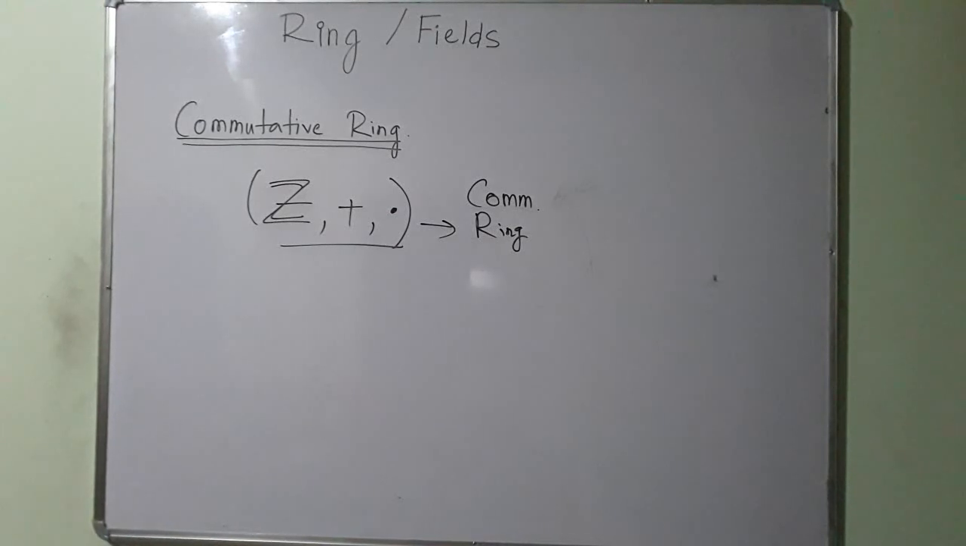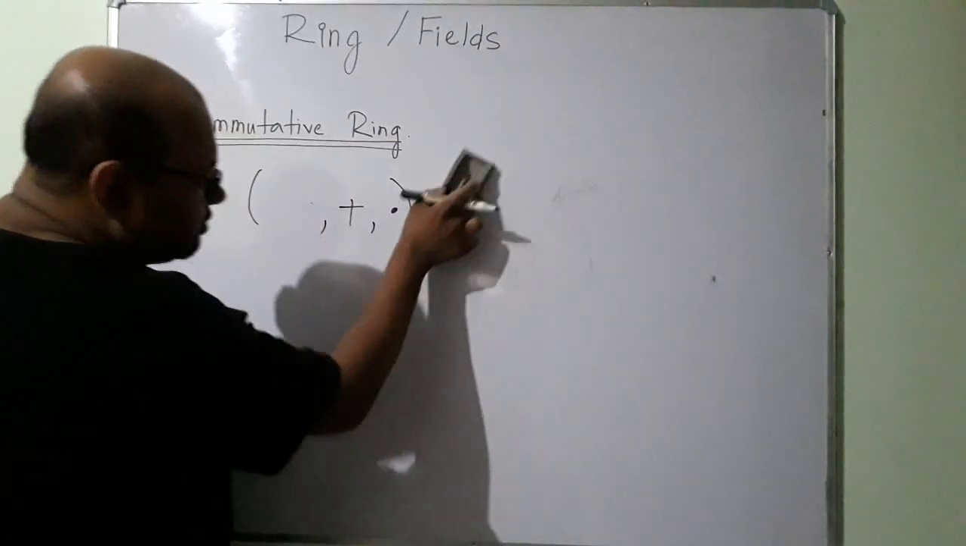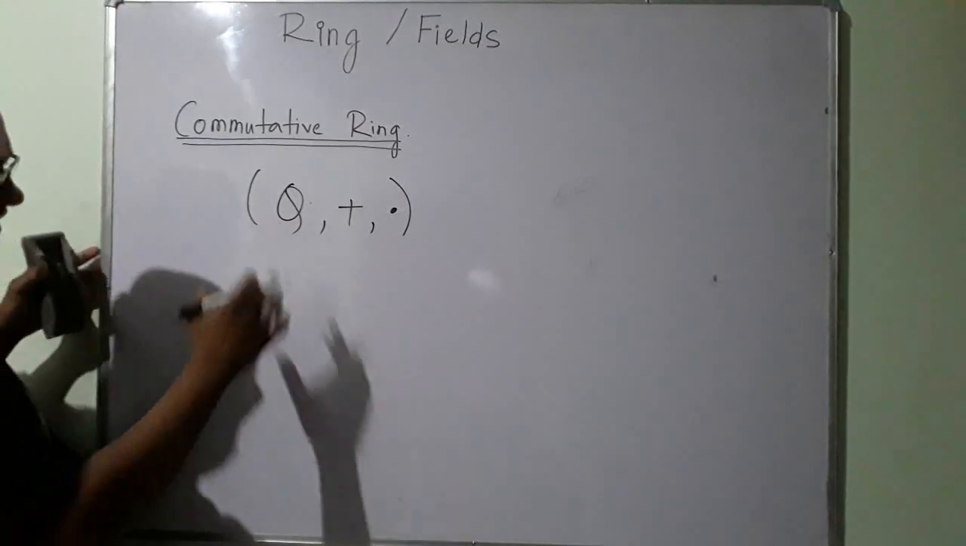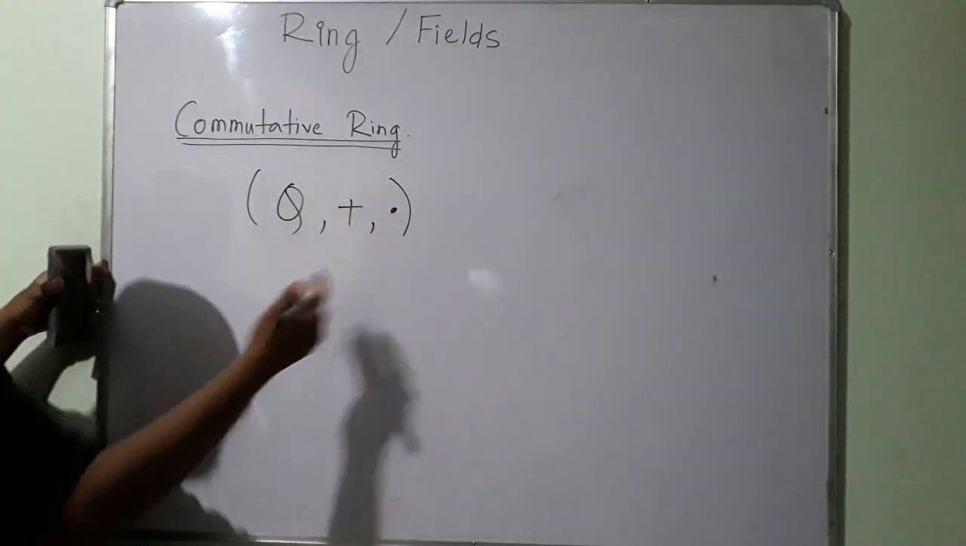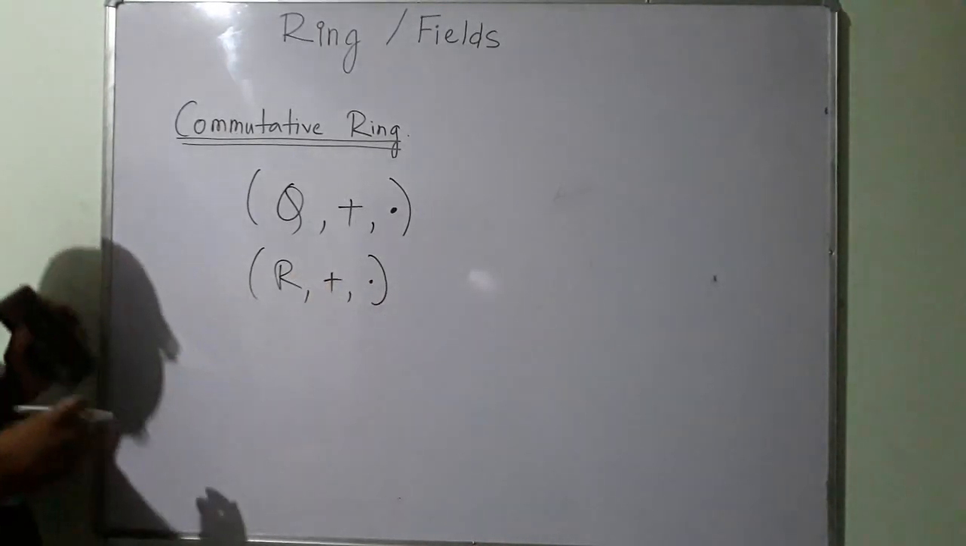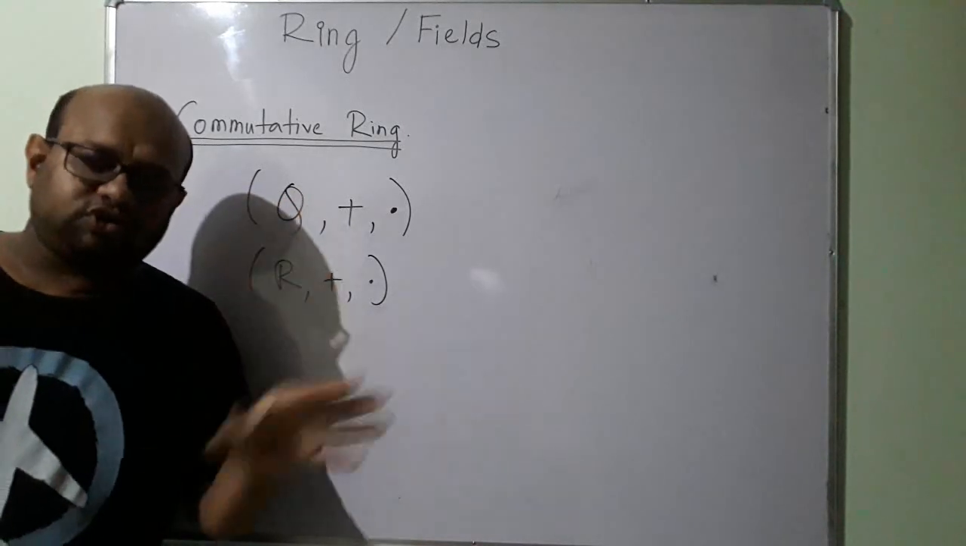Alright, so yeah, good. Let me ask you to figure out the set of rational numbers under this same operation, and the set of real numbers under this same operation. Try to figure out if these are rings, and then try to figure out if these are commutative rings.